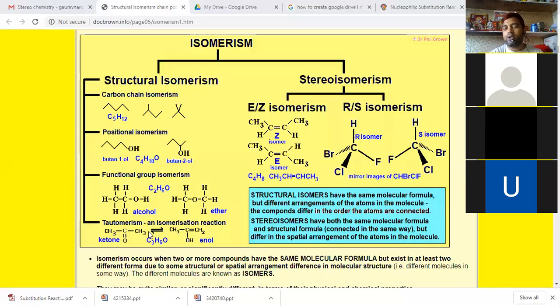So what is isomerism? Isomerism occurs when two or more compounds have the same molecular formula but exist in two or more different forms due to their structural or spatial arrangement in their molecular structure.